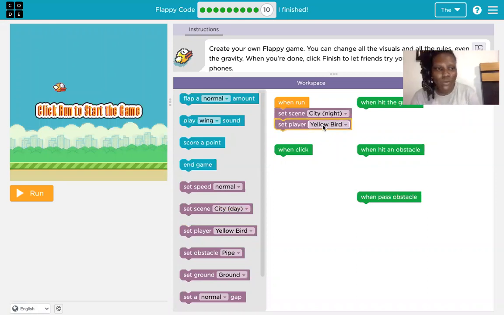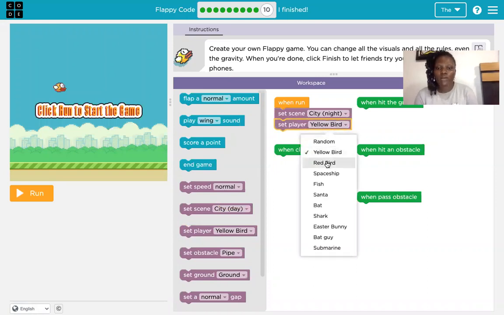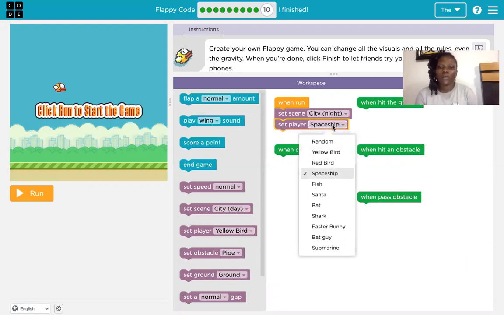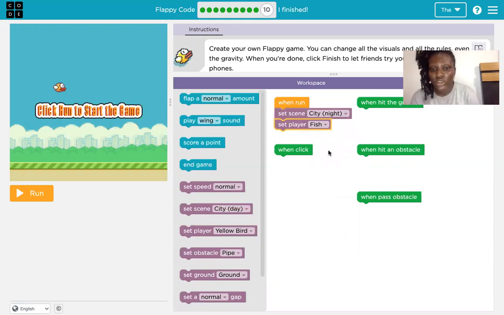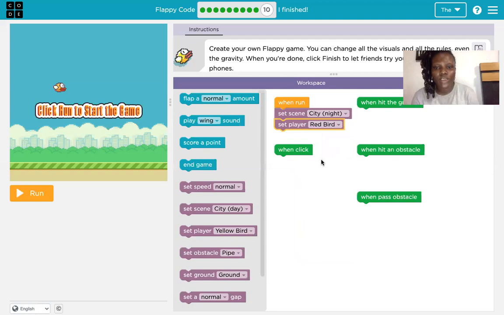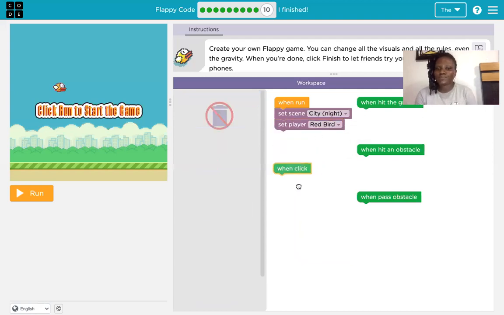Oh, I don't want to see this yellow bird. I want to see a red bird, or I want to see a spaceship, or I want to see a fish. So any player you want on your game, you can set it. So I'll just choose a red bird. Now what next?